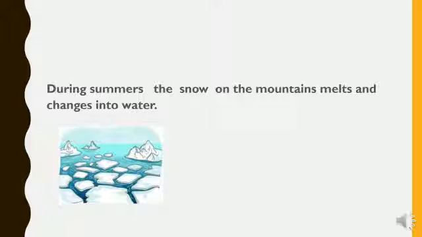During summers, the snow on the mountains melts and changes into water. So what happens during the summer season? The snow of the mountain melts because the rays of the sun fall on it and melt the snow, and then it becomes water. You can see the picture of the mountains covered with snow, and it is melting because it is hot. During summer the rays of the sun fall on it and then the snow melts.